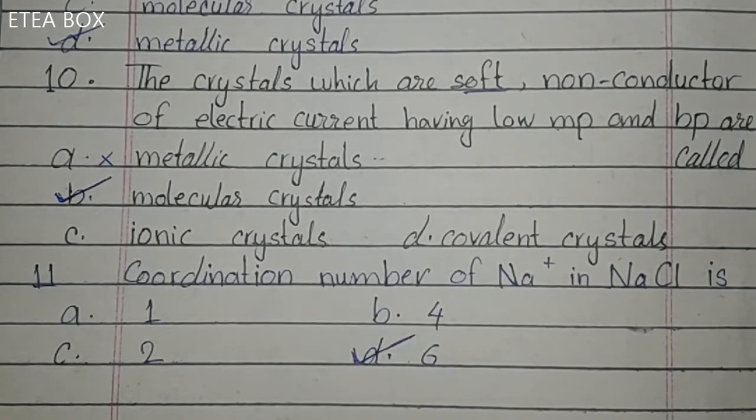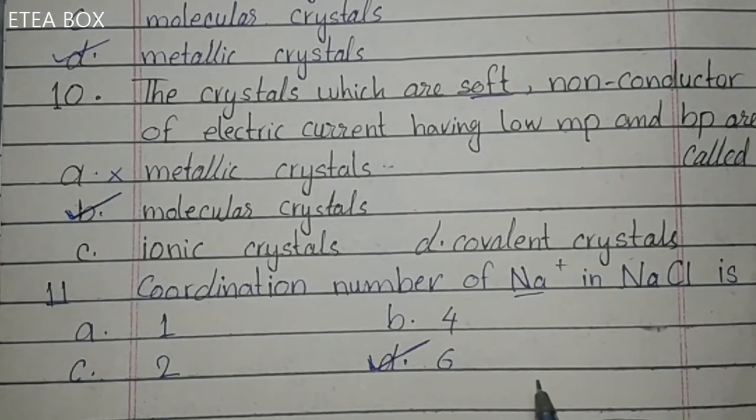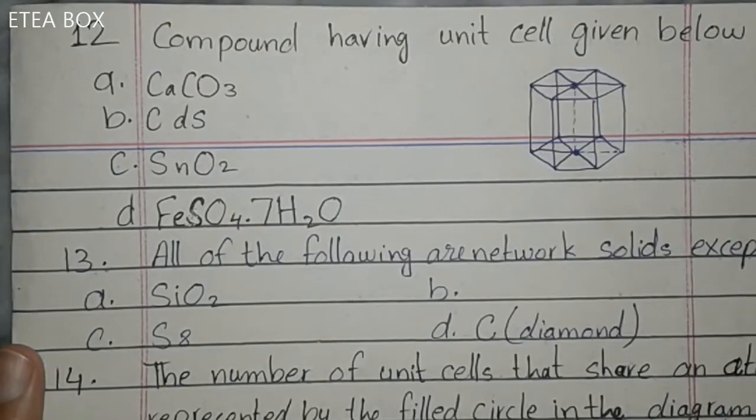Coordination number for Na is 6. It is present in your book, okay. Coordination number means that one Na ion is surrounded by 6 chloride ions, or it is connected with 6 other chloride ions. So option D is correct.